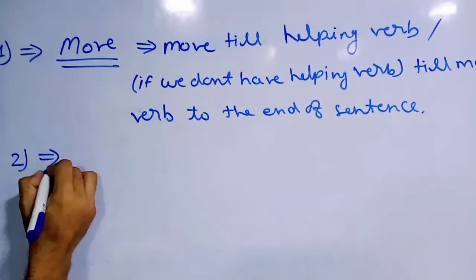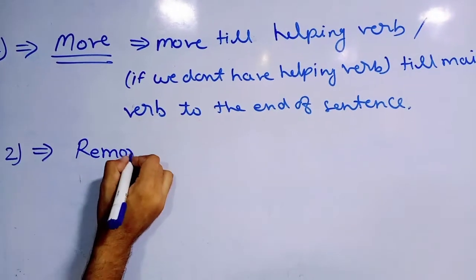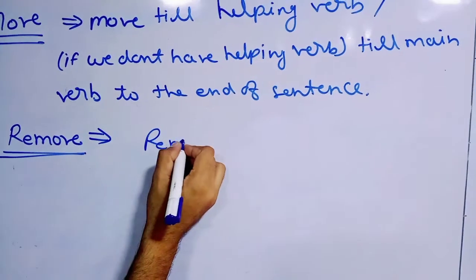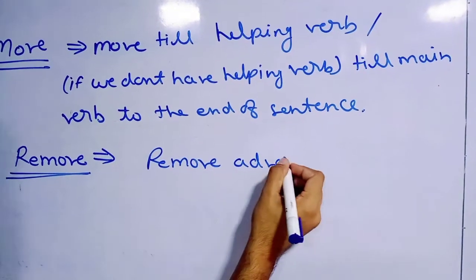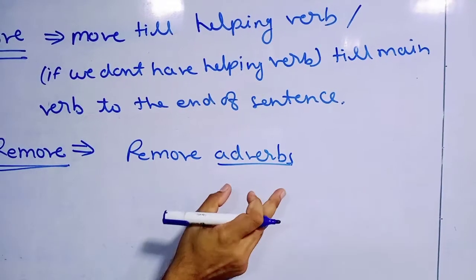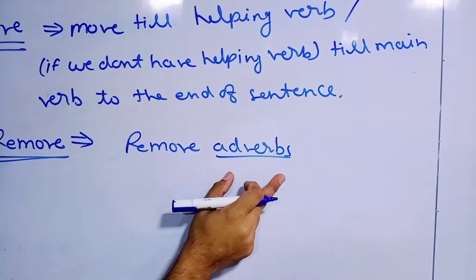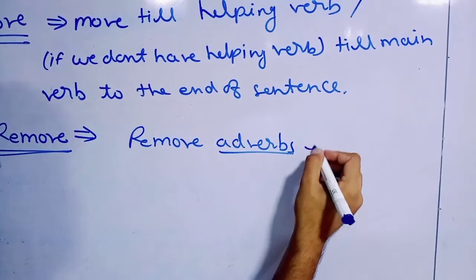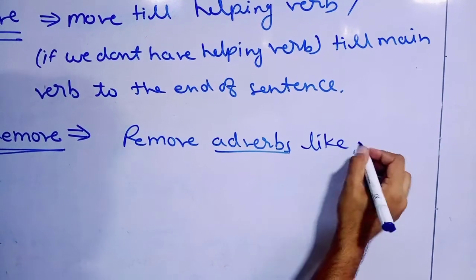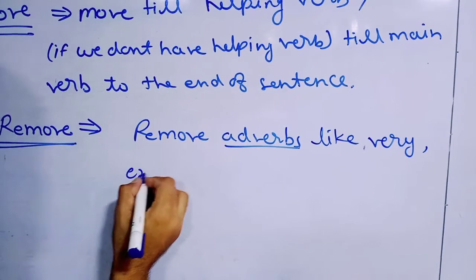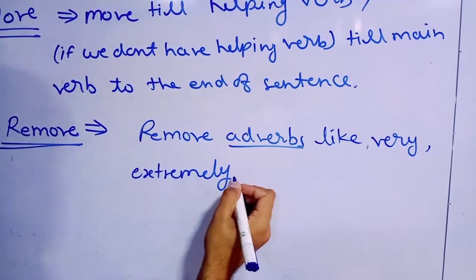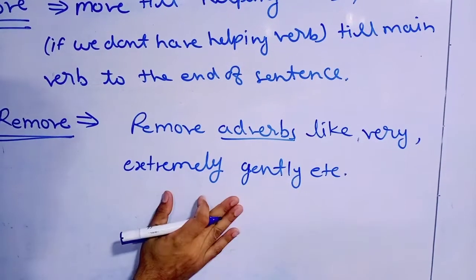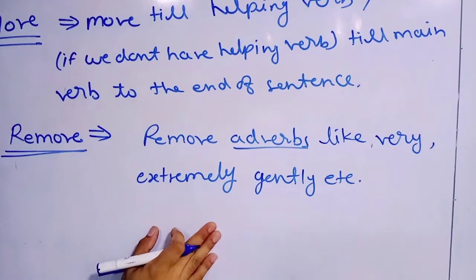The second one is remove adverbs. Adverbs means the words that describe the verb. So remove adverbs like very, extremely, gently, etc. Whenever we have such kinds of adverbs, we are going to remove them.